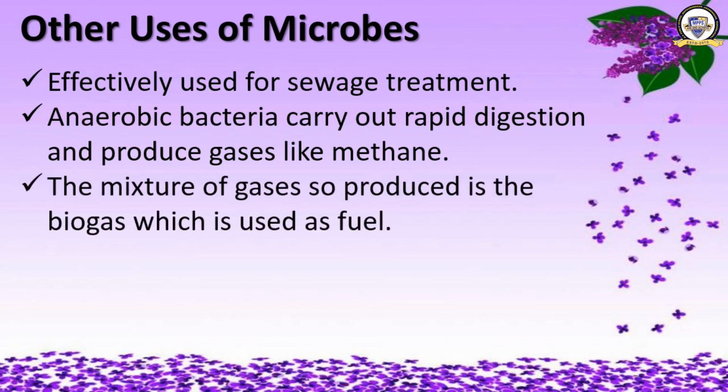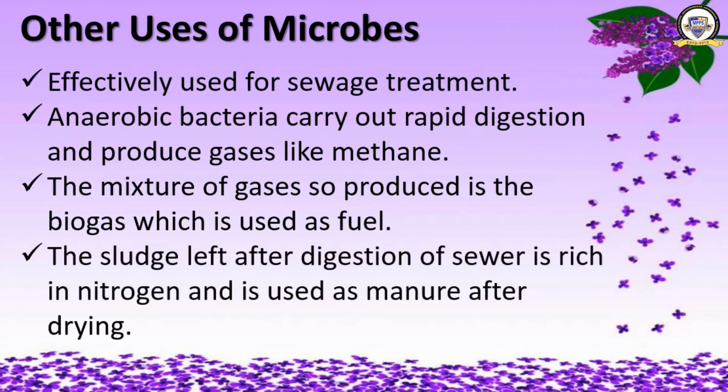The mixture of gases so produced is the biogas, which is used as fuel. The sludge left after digestion of sewer is rich in nitrogen and is used as manure after drying.